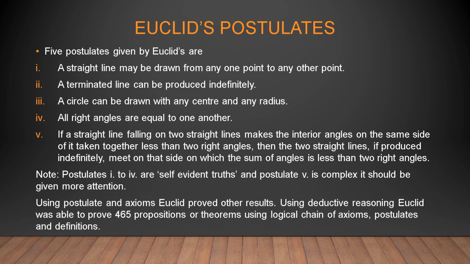Using postulates and axioms, Euclid proved other results. Using deductive reasoning, Euclid was able to prove 465 propositions or theorems using a logical chain of axioms, postulates and definitions.